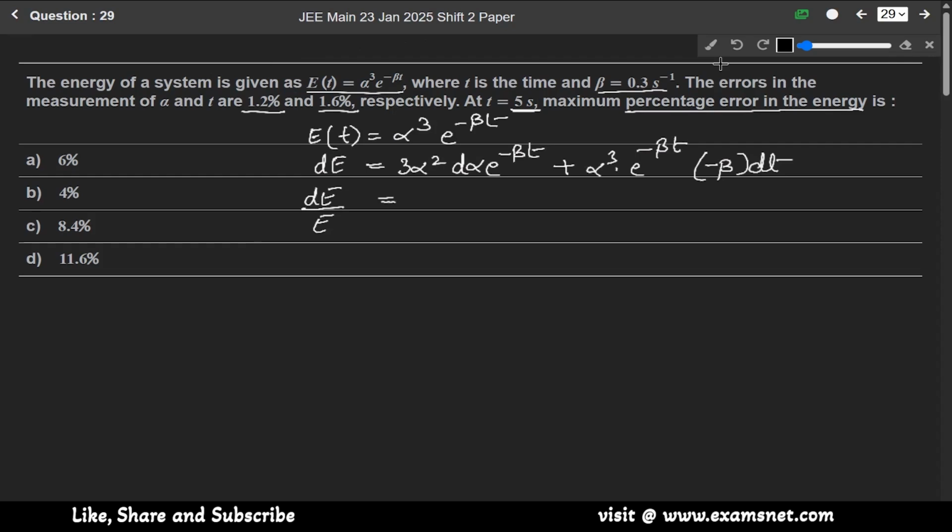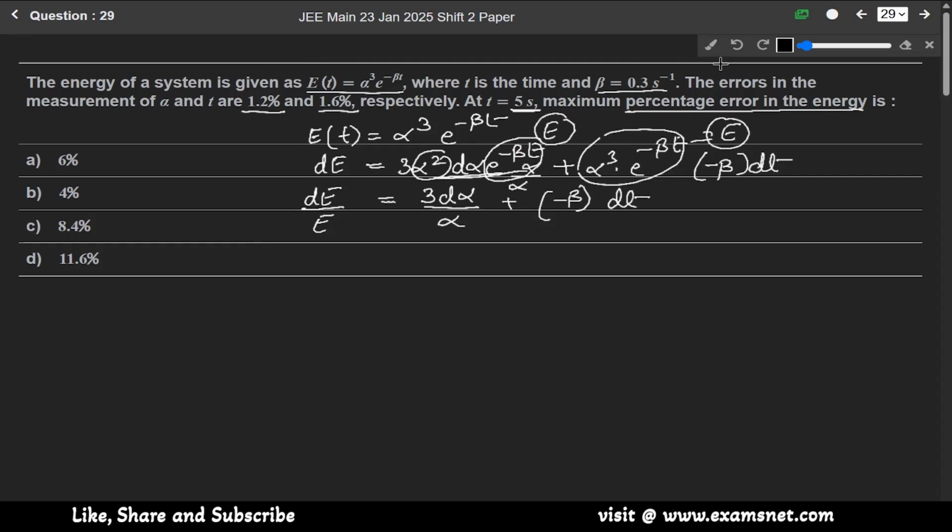It will be equal to 3 d alpha over alpha plus minus beta dt. Since it is E only, and this will be alpha square into e to the power minus beta t. If we multiply the numerator and denominator with alpha, this will eventually become E only. So we have taken this E in the denominator, and this has become 3 over alpha into d alpha plus minus beta into dt.